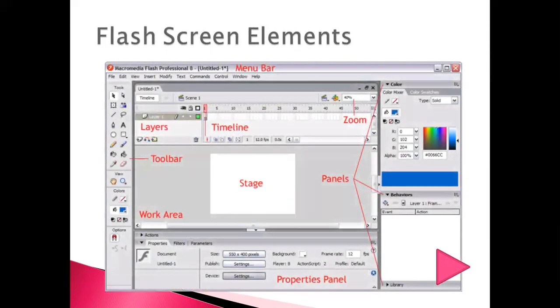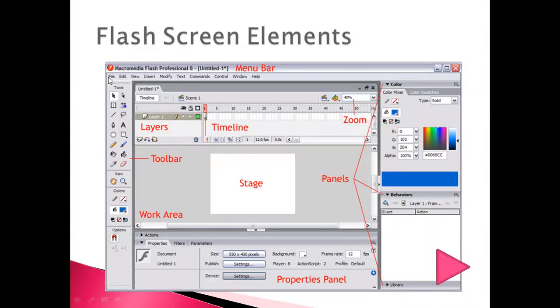When you start Flash, the screen will be like this. Now you're going to continuously practice this software. So dear students, you should know the screen elements, which area is which, and what is the name of that particular area on the screen. Here you can just watch the screen, there are red color labels that I have already added. So I'll introduce them one by one.